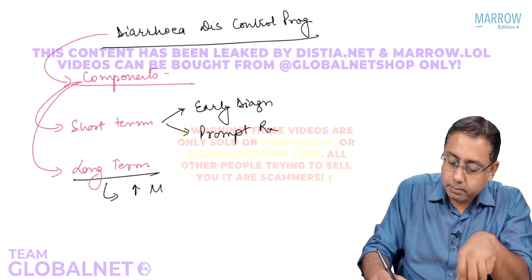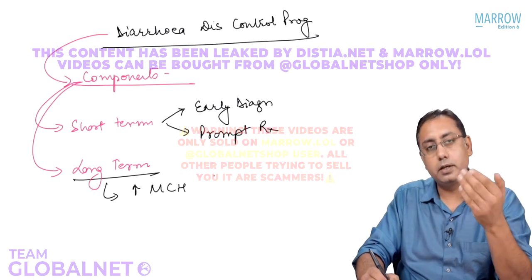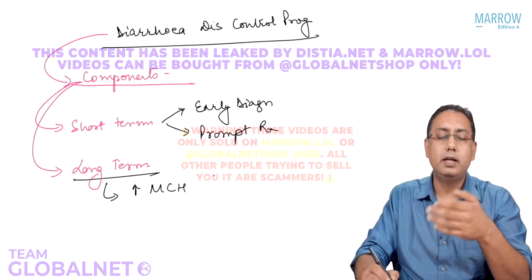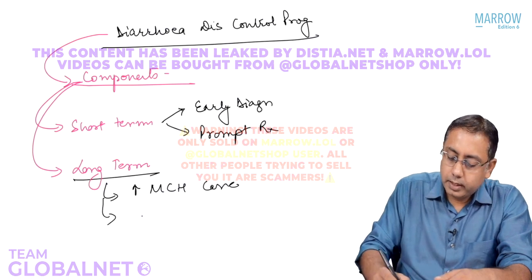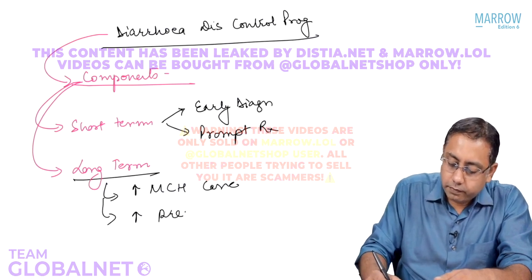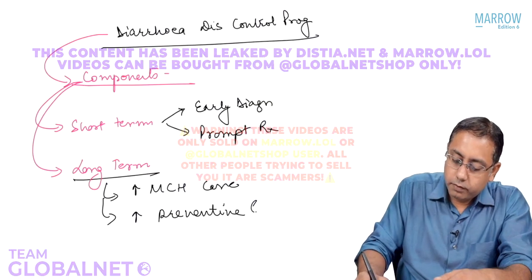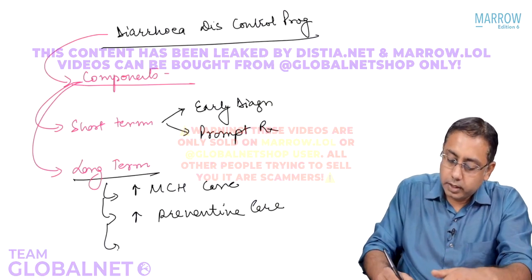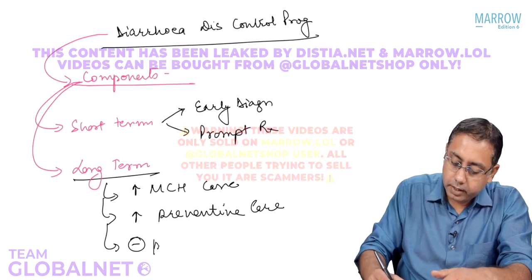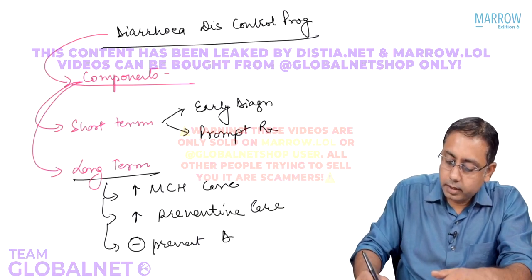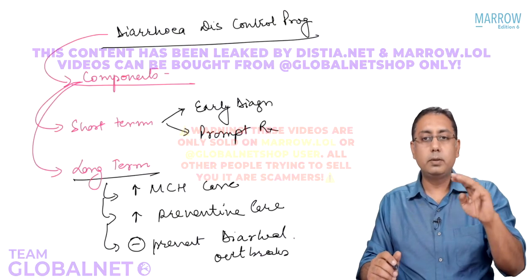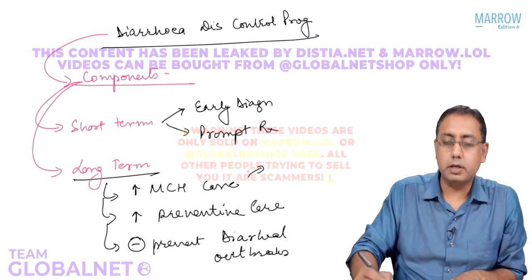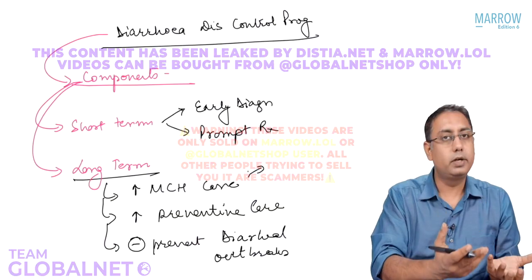First is to promote MCH care, because we think a better mother or a healthy child will have lesser chances of diarrhea. So promoting better MCH care. Then is promoting preventive care for diarrheal diseases. And third is to prevent diarrheal outbreaks or epidemics in the country. So these are the three long-term components. So how would you do MCH care? That is the whole RCH program. We have already discussed that.